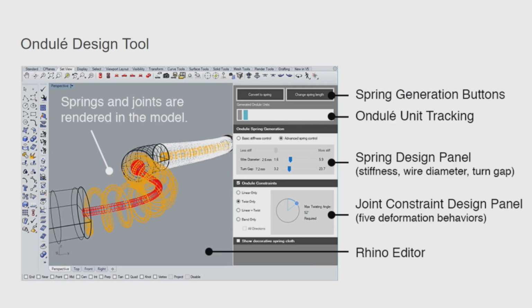And to enable the user to create such a design, we created a plugin on Rhino. And in the plugin, the user can select part of the model and convert that part into a spring. And also the user can control the spring parameters and the joint parameters to customize the design. Okay, I'm going to show a quick video demo.